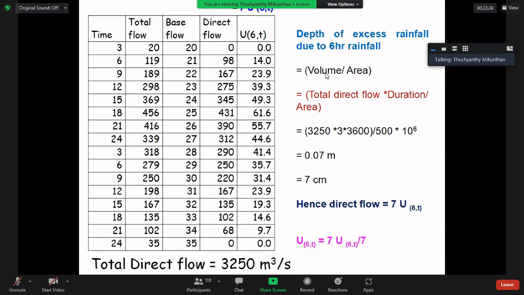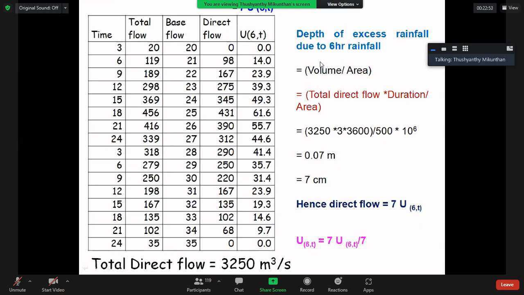Depth is equal to volume over area: the volume of water generated over the catchment divided by the catchment area.